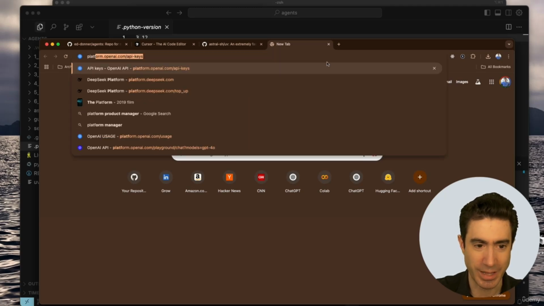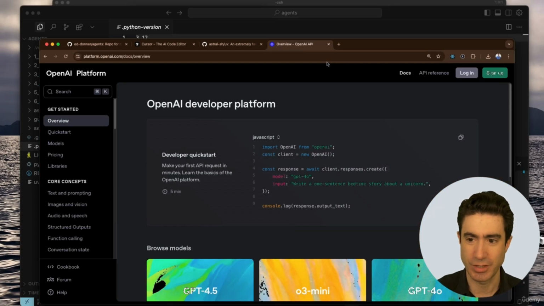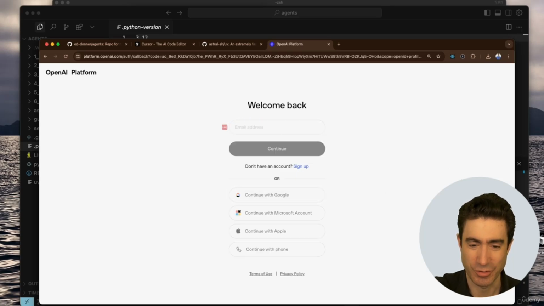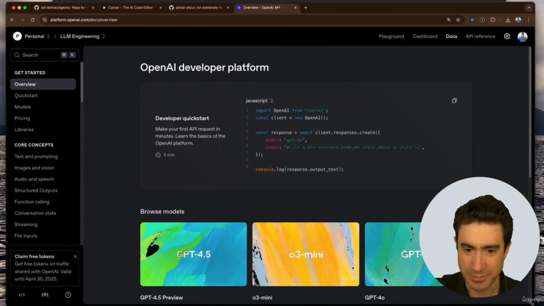And so you go to platform.openai.com, just here like that. And this brings you to the front screen of OpenAI, where you get to set up an account if you don't have one already, sign up, or log in if you have one. And I'm going to log in because I already have one, log in with my Google credentials, and here we have my account. We're logged in, and you will hopefully have done the same. Let me make this nice and big for you.